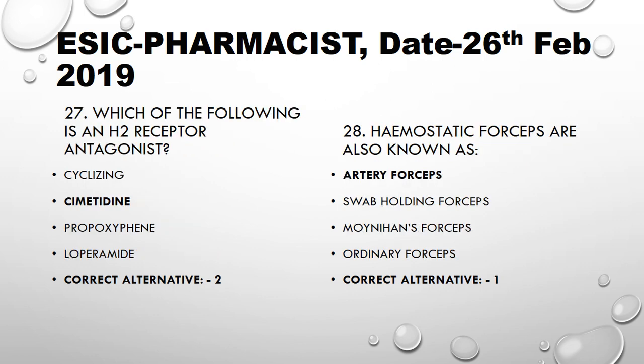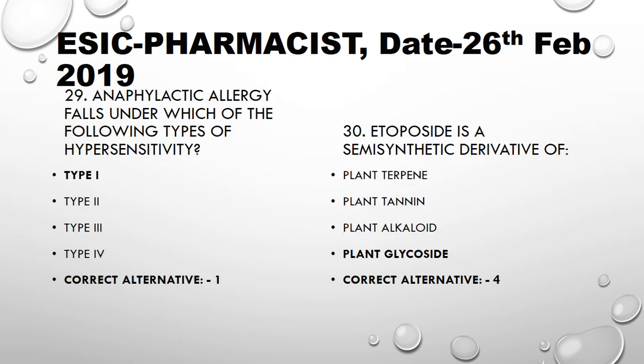Which of the following is an H2 receptor antagonist? Cimetidine. Hemostatic forceps are also known as artery forceps. Anaphylactic allergy falls under which of the following types of hypersensitivity? Type 1.